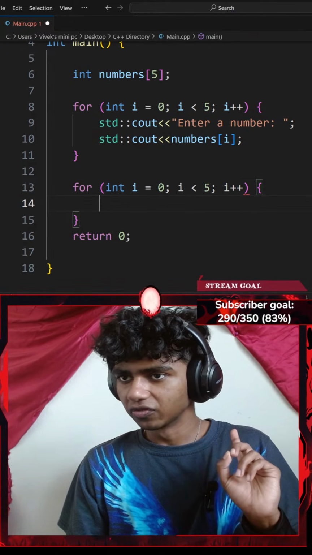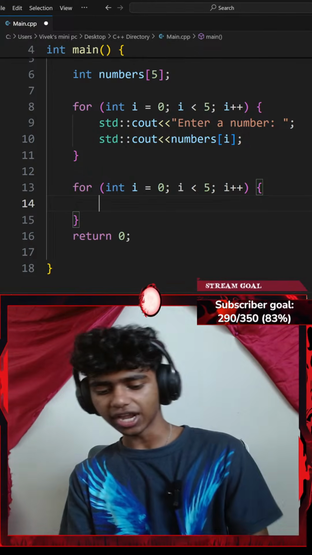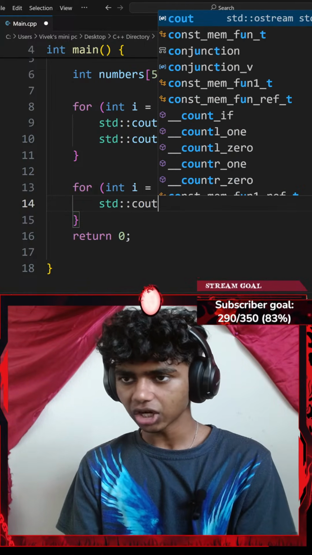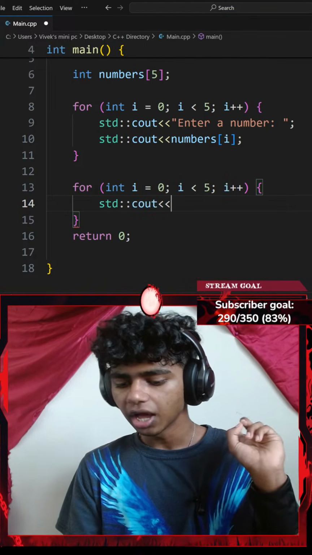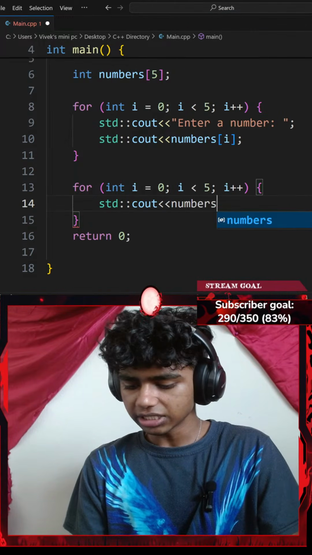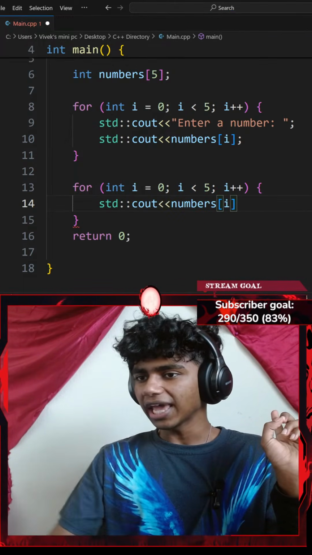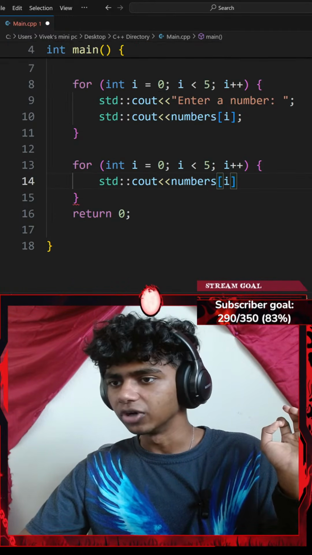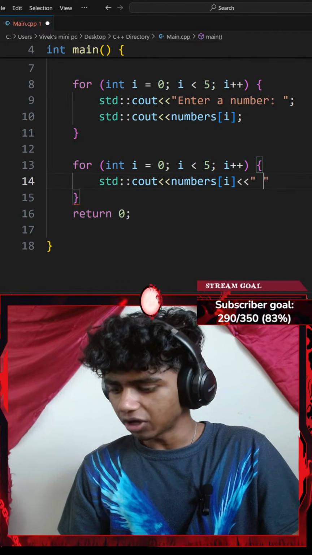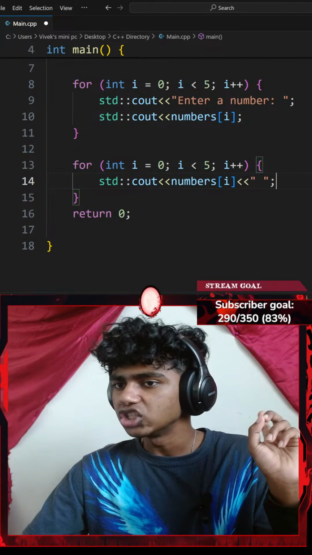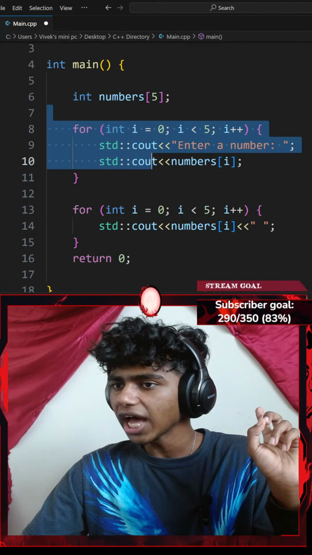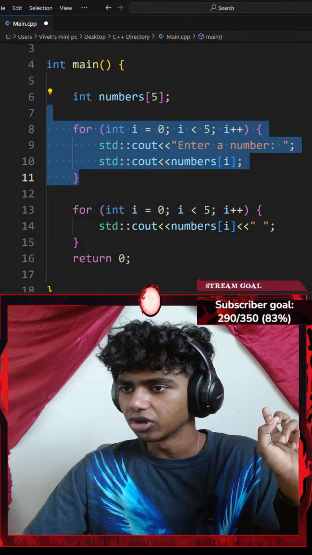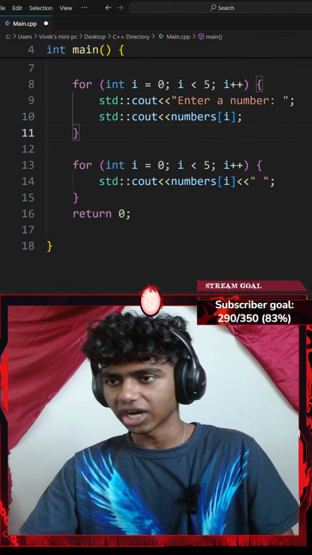That said, I'll go with a pair of curly braces, and now I'm going to add a standard console output. So let me go with a standard console output with an insertion operator. I want to insert my numbers at index of I. This gives me every individual element inside of my array, which is numbers, separated by an empty space. And just curious, couldn't I have done it using this for loop? I might actually try that after this.